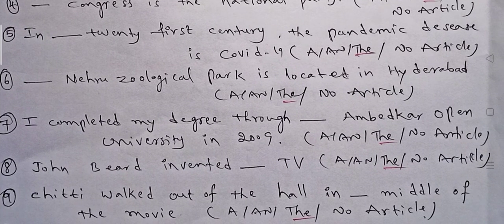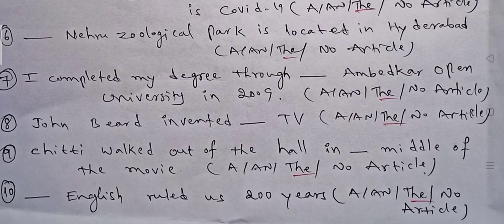Seventh one, I completed my degree through dash Ambedkar Open University in 2009. Before the names of universities also we have to use the article the. So we put the in the blank. Eighth one, John Baird invented dash TV. Before the names of inventions, according to our rules, we have to use the definite article the. So John Baird invented the TV.